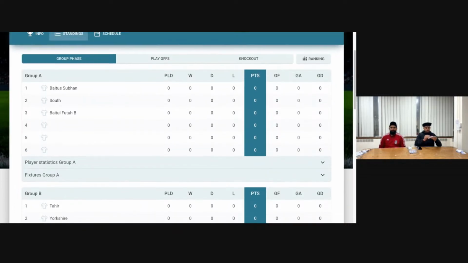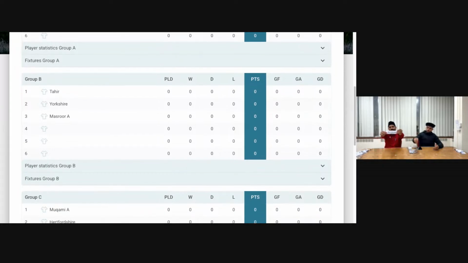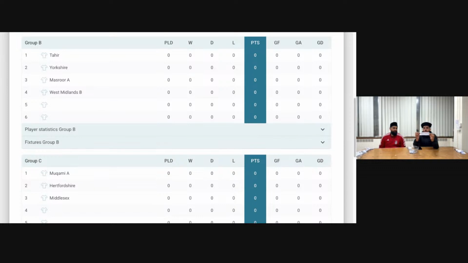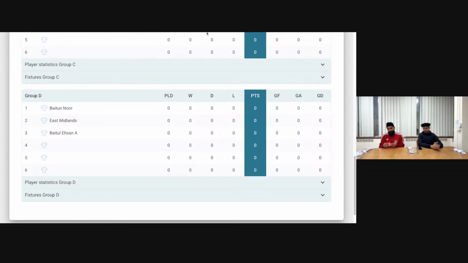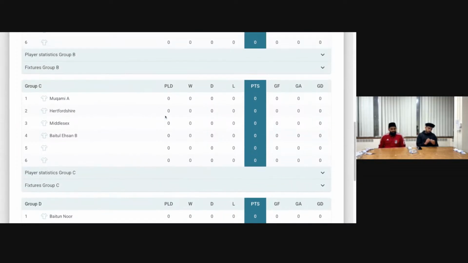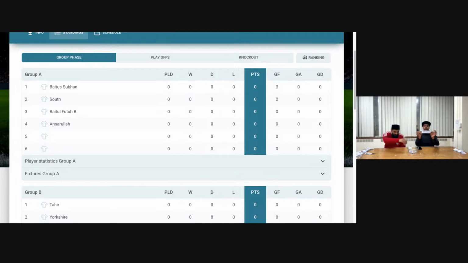Back to Group A. Ansarullah. Ansarullah go to Group A. Then into Group B, we have West Midlands B. Group C, Beta Lisan B. And then into Group D, we have Fazl Mosque B. Back to Group A. Fazl Mosque A. Fazl Mosque A going to Group A.